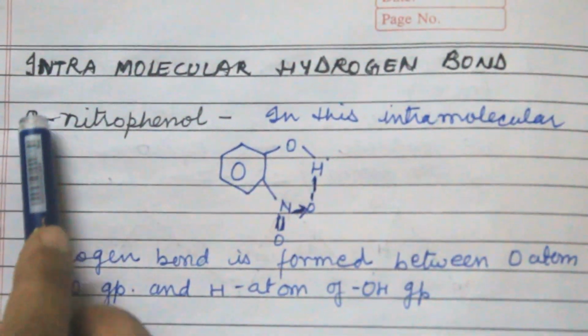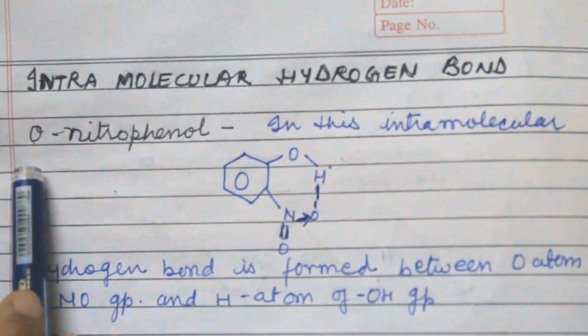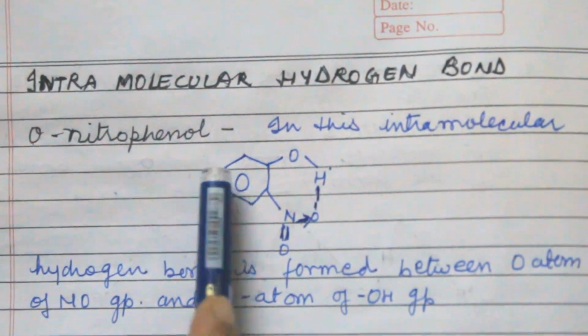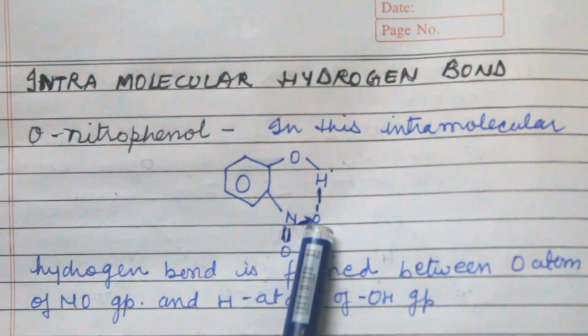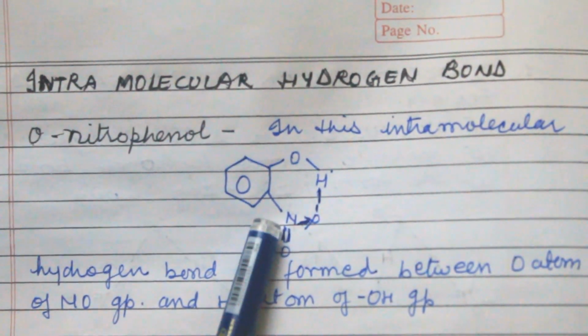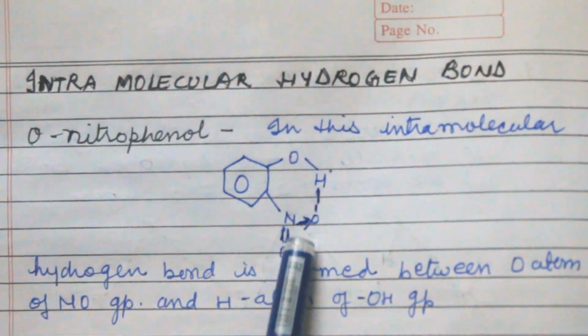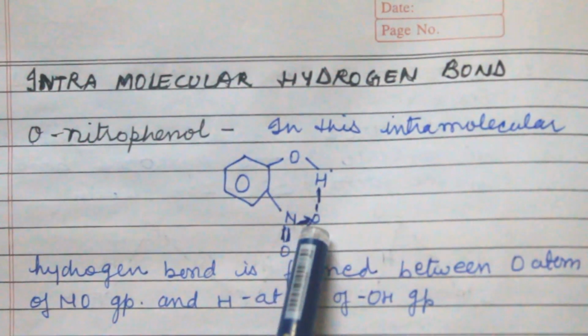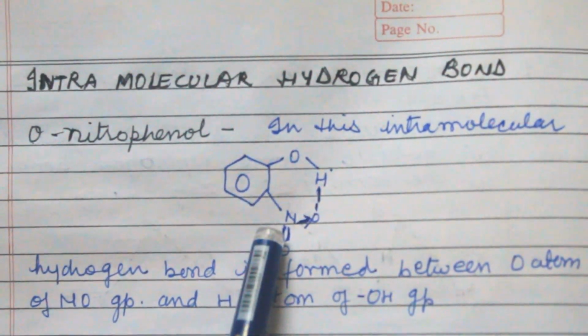Now come to intramolecular hydrogen bond, ortho-nitrophenol. So this oxygen links between N and H, both of them. So this same oxygen is bonded with H also and N also.